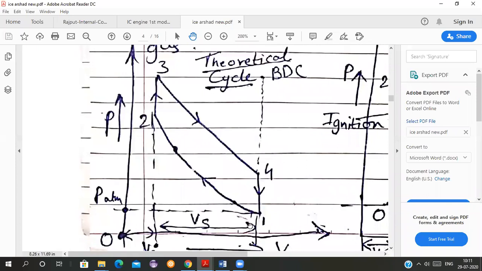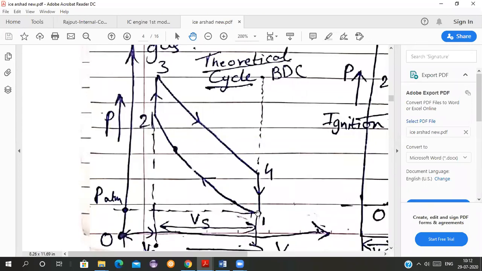Theoretical cycle means there are many assumptions made in a theoretical cycle. We are assuming that our engine is working on air. It is not working on fuel and air mixture. And there is a heat sink and there is a heat pump also available.